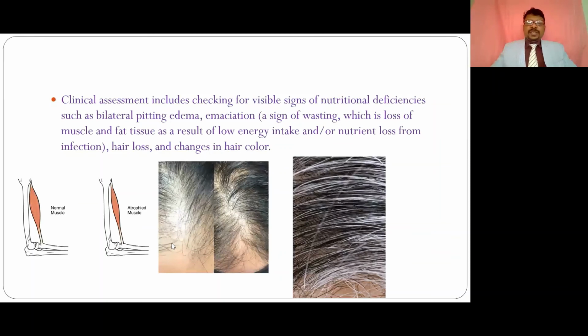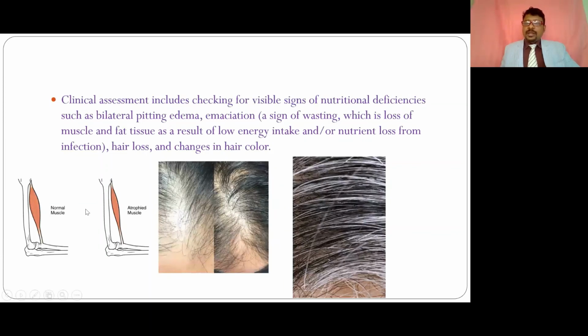And also the classical features of nutritional deficiencies: we can identify these deficiencies with simple symptoms. If the person's body weight is decreased and muscle size is decreased, this is called atrophy, where the muscle becomes thin. A normal muscle is bulky, with normal muscle tone and tension. But in abnormal muscles, in atrophy, the muscle becomes weak and very thin. So this is also one of the classical signs of malnutrition.